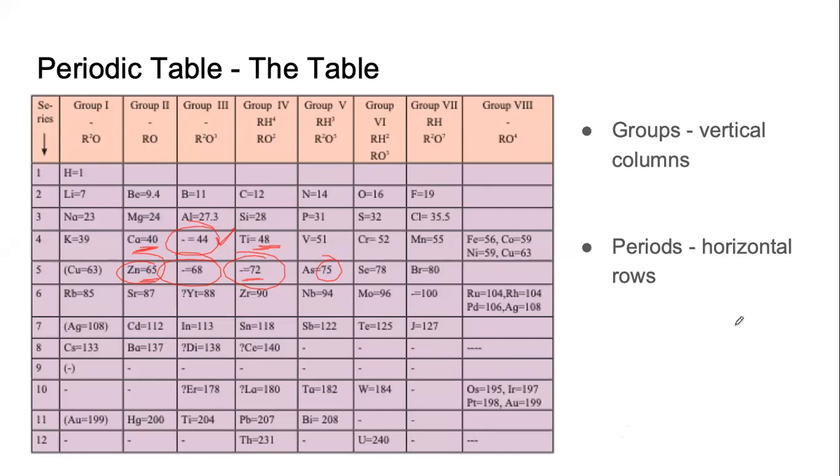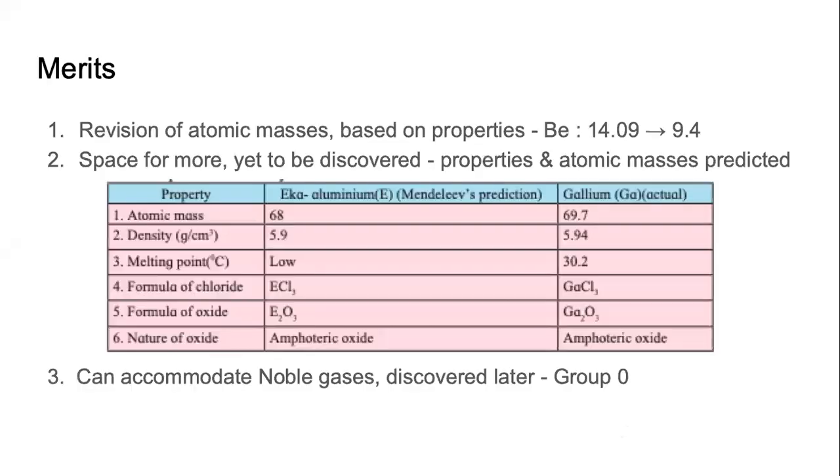If we take one particular example, it is the case of something he called Eka aluminium. He did not know what it was, but he said it will be like aluminium, so he called it Eka aluminium. And he predicted that the atomic mass will be 68. Remember seeing this 68 with a question mark, with a dash with it? It's written like this in the table.